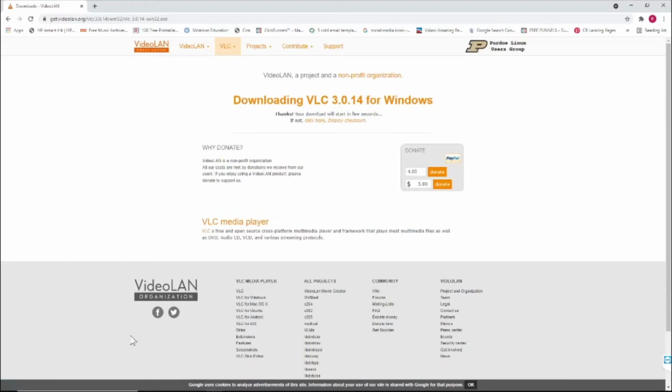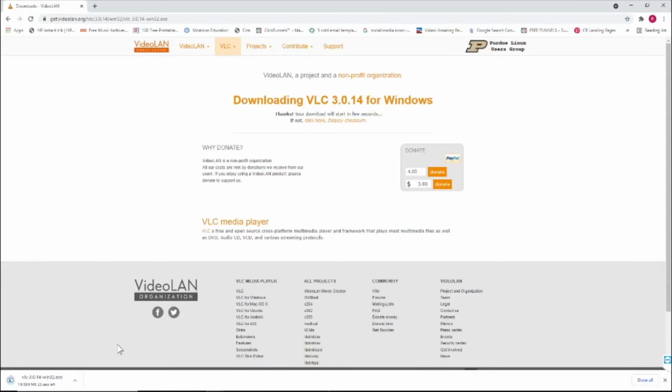After clicking on the download button, you will notice the file will begin to download in the lower left corner of your browser. Once the file has finished downloading, click the arrow to the right and choose Show in Folder.